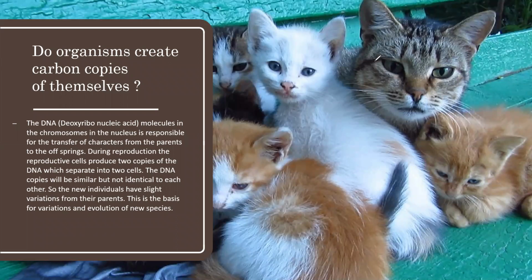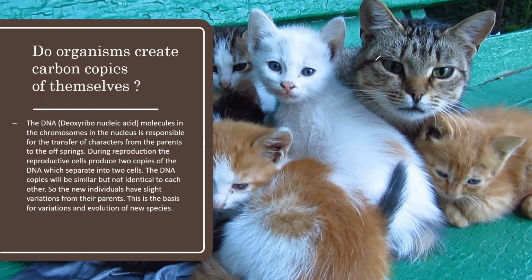Do organisms create carbon copies of themselves during reproduction? The answer is no. It is because of the DNA molecule. The DNA, which stands for deoxyribonucleic acid, in the chromosomes in the nucleus, is responsible for the transfer of characters from parents to the offspring.